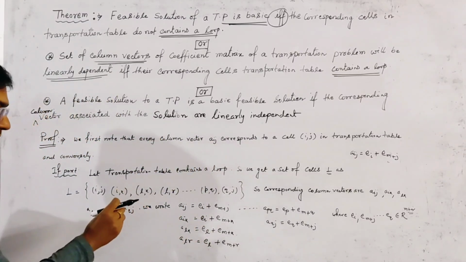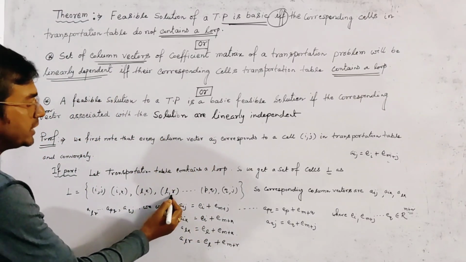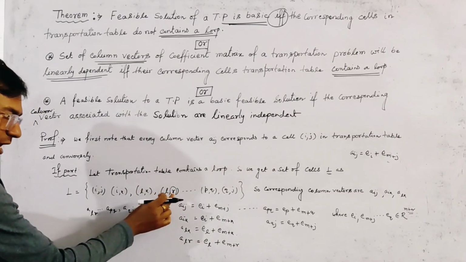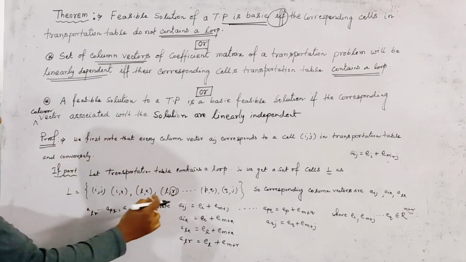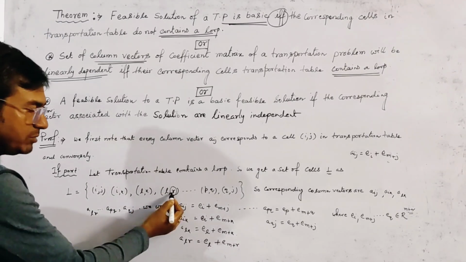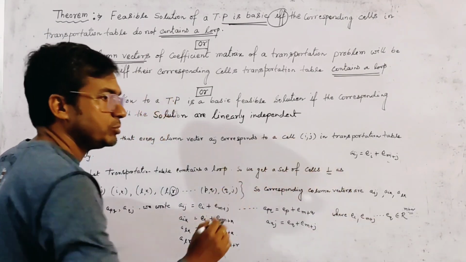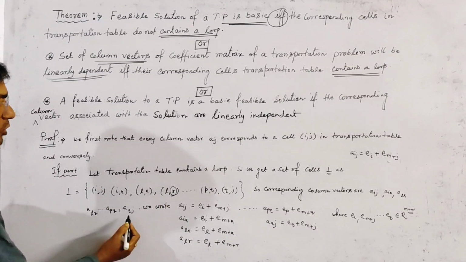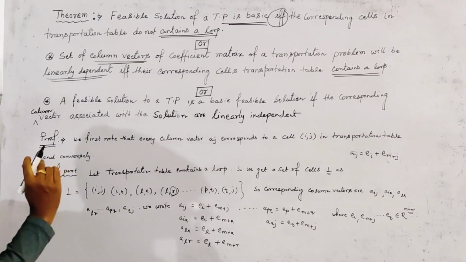And here a small change is done. We write r in place of m, because if we write m here, then m coincides with the number of origins. So here we change m to r, and also here we change m to r.